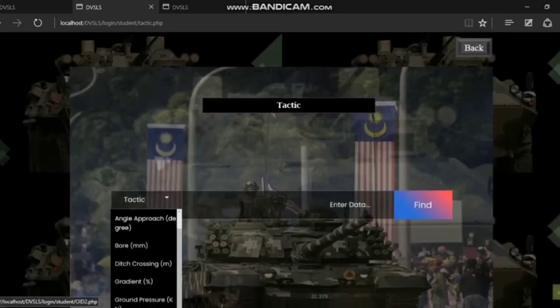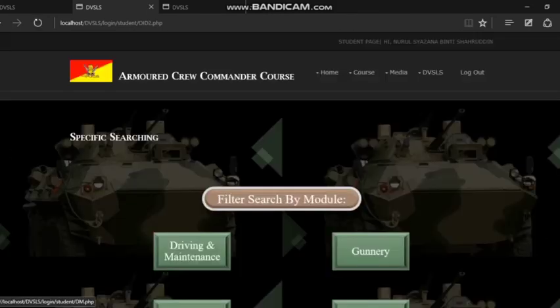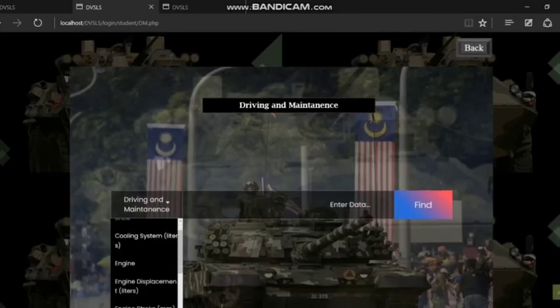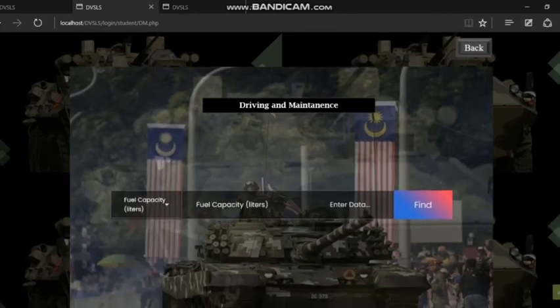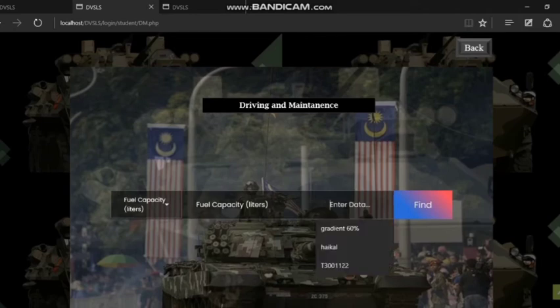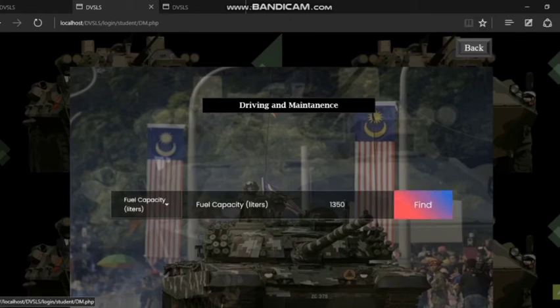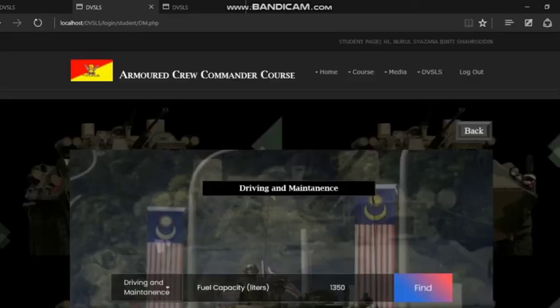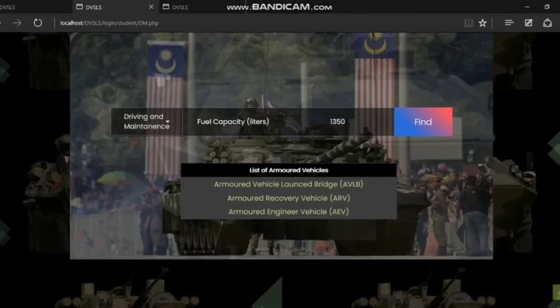The design page for these 4 is the same. Okay, for example, I go to driving and maintenance. I want to know that in driving maintenance, fuel capacity has 1350 liters. So I want to know which vehicles contain this technical data. So I click on the find button.